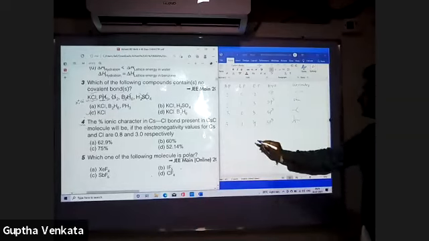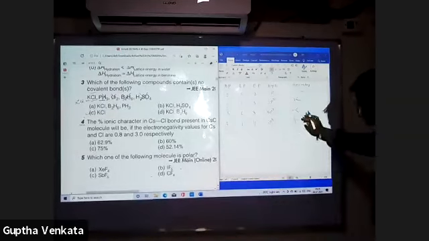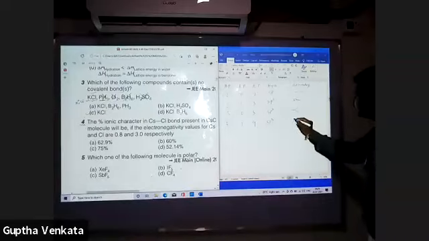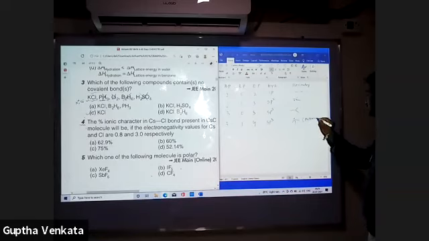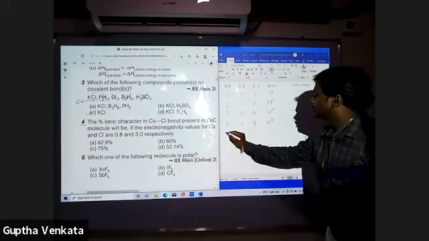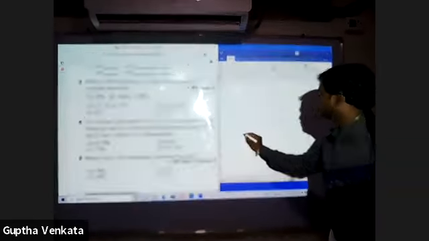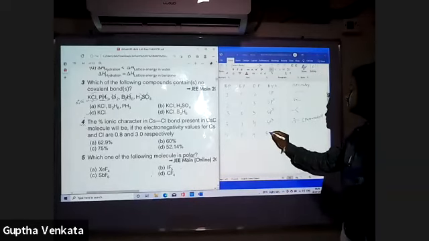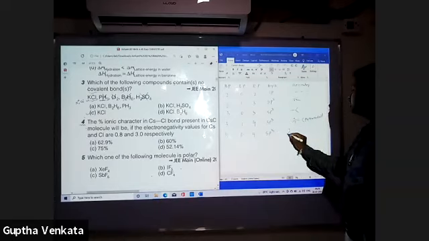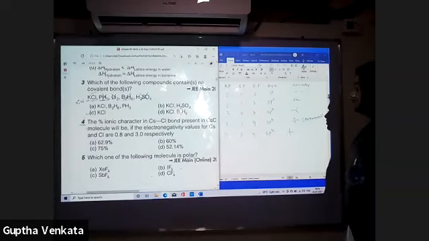Out of this tetrahedral, 1 lone pair. Pyramidal geometry. Four, 0, 4. Only tetrahedral.